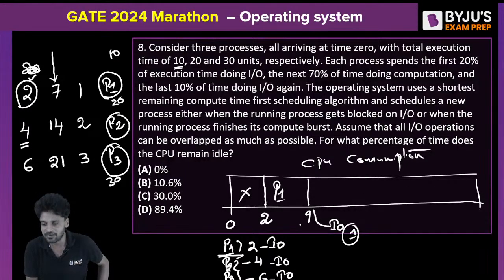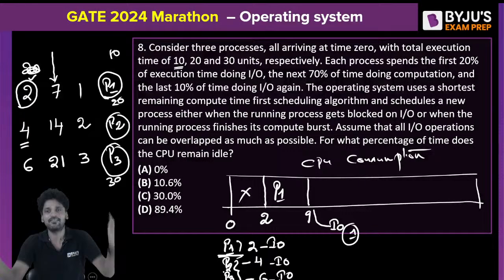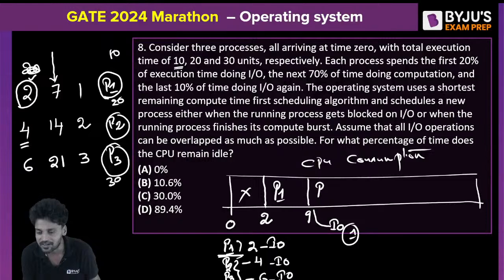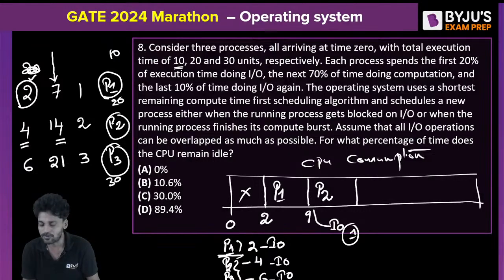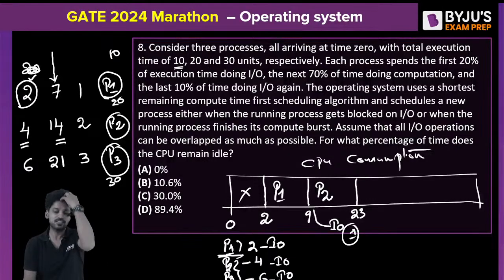But the moment P1 leaves, obviously P2 enters. Because the moment P1 leaves, it will be the 9th clock pulse. By the 9th clock pulse, P2 and P3 are already available. So P2 will enter the system. P2 for how much time? 14 clock pulses will be spent in the CPU. So 9 plus 14 is equal to 23.